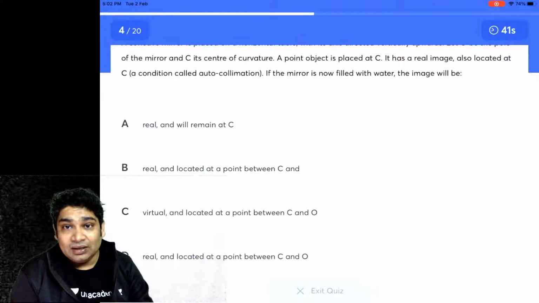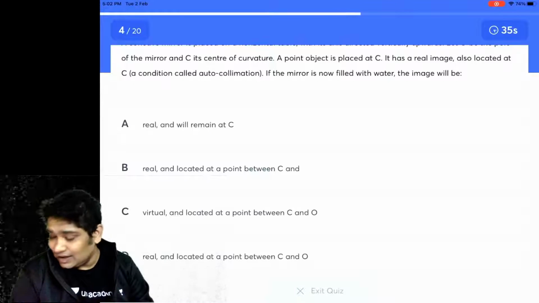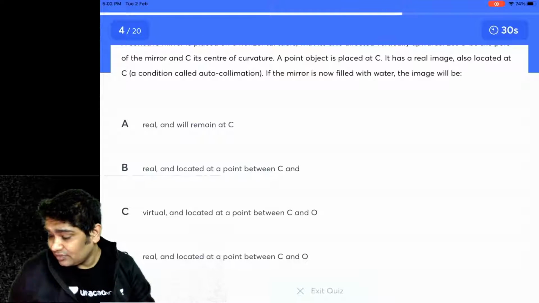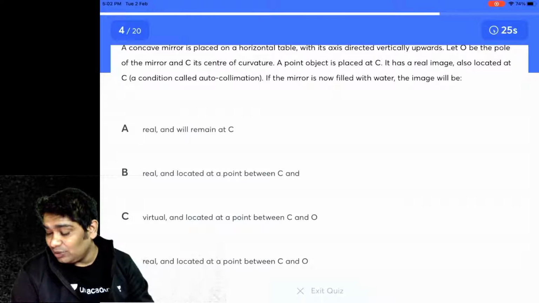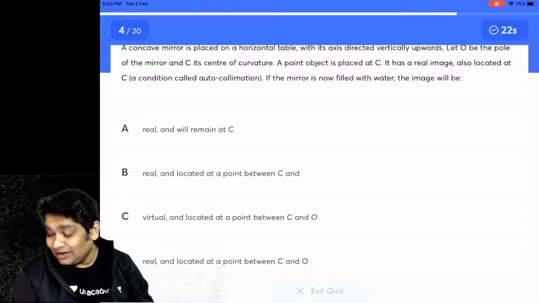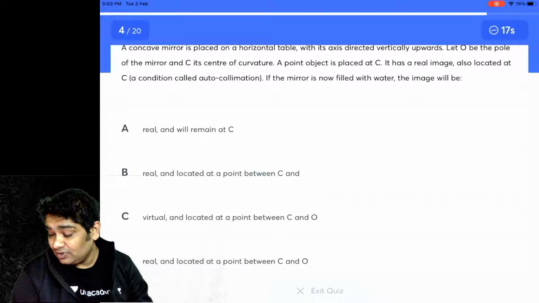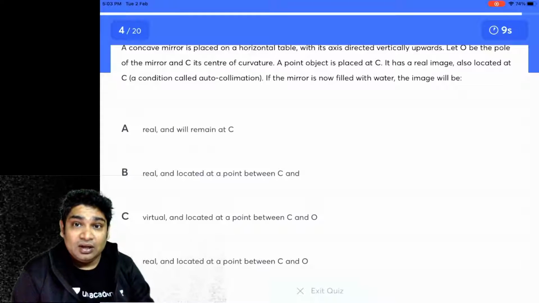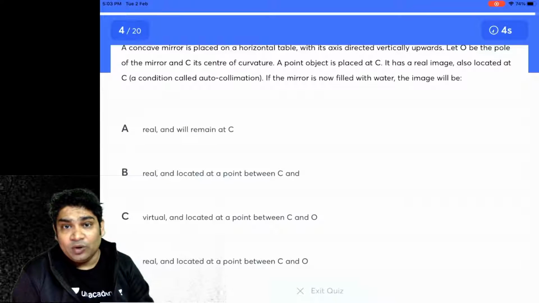So A, real and will remain at C. B, real and located at a point between C and infinity. C, virtual and located at a point between C and O, O being the pole, and infinity. And option D says real and located at a point between C and O.